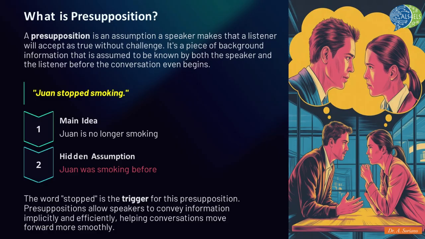Consider our example, John stopped smoking. The main idea, or the asserted content, is that John is no longer smoking. However, the hidden assumption, the presupposition, is that he was smoking before. This presupposition is activated by the verb stopped, which is what we call a presupposition trigger. By using such triggers, speakers can convey information efficiently and implicitly, allowing conversations to proceed smoothly without stating every single background detail.